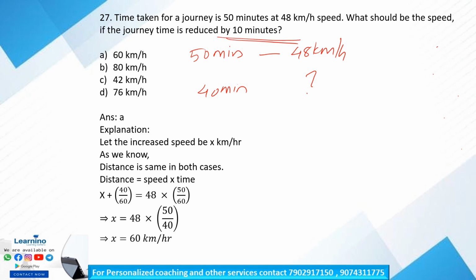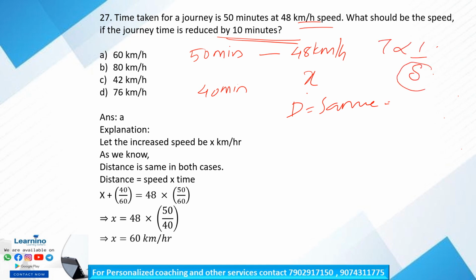Okay. Here the distance of the journey is the same, because there is no specification given for the distance. Just they have said that there is a journey. Time taken for a journey is 50 minutes at 48 km per hour speed. So there is no specific value for distance, so we can take the distance as the same for both the cases. Okay, let the new speed be x. Okay, so speed and time are inversely proportional.